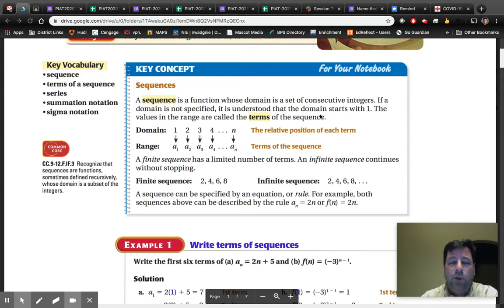So we're going to input the domain of values. Typically, that domain will start with 1. We input a 1, and then we're going to output some value. The values in the range are called terms.